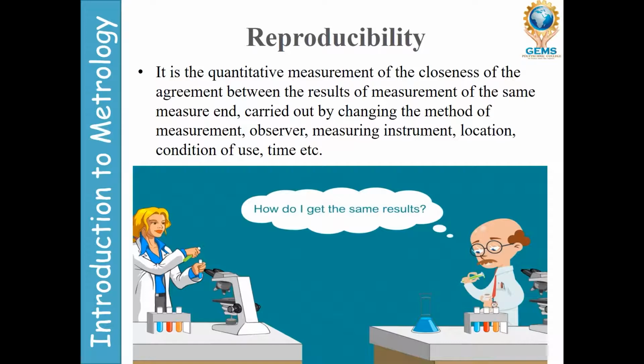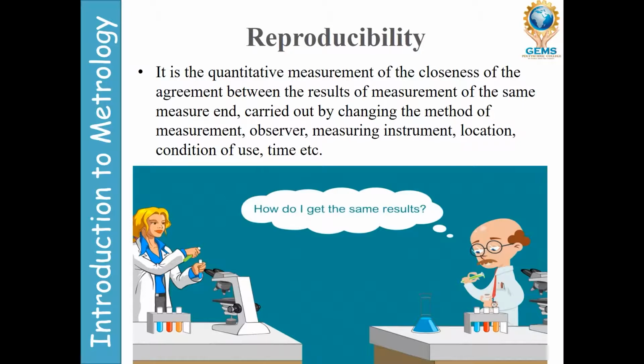Otherwise, for example in industries, different shifts are there, A, B, C, maybe 7 to 10, maybe 10 to 7, 7 to 3, 3 to 10, 10 to 6. There are different shifts here. In different shifts, maybe different observers, maybe different operators come to the work. So what happened?